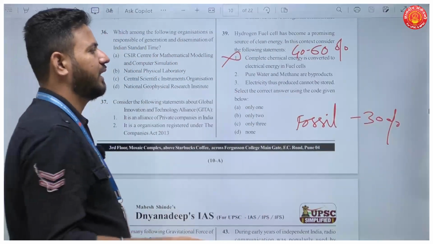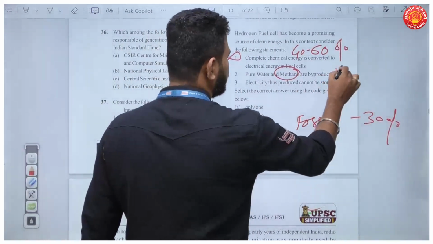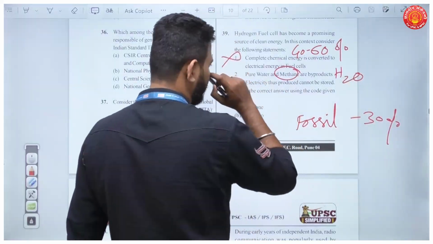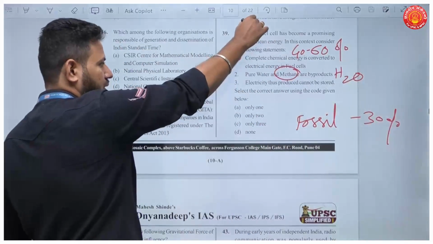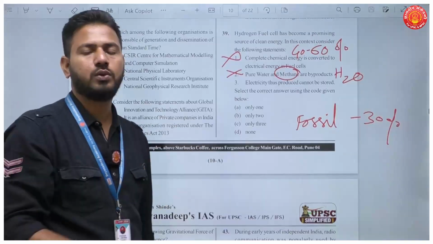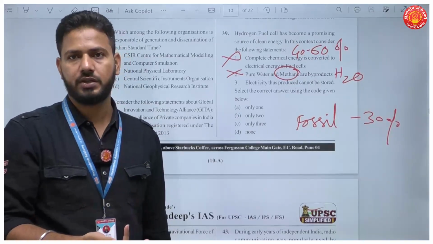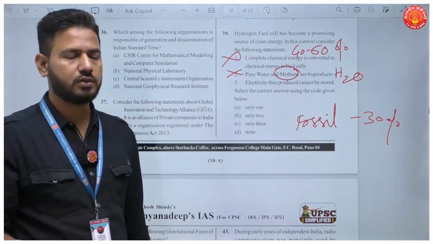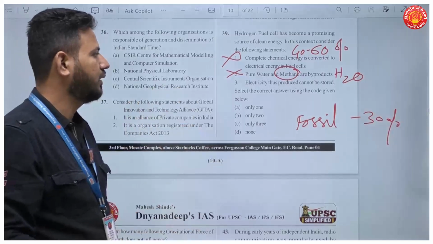Pure water and methane are the byproducts. See, only H2O, pure water, is the byproduct, so it is actually a clean source. So this is also wrong. If it is exhausting methane, again it would contribute to global warming and climate change, so it cannot be a clean source. Okay, so methane is not the byproduct.